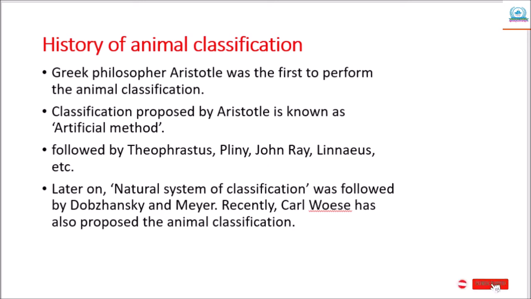This artificial method was followed by other scientists like Theophrastus, Pliny, John Ray, Linnaeus, etc. After this artificial method, the natural system of classification was followed by scientists Dobzhansky and Mayer. Recently, Carl Woese has also proposed an animal classification.